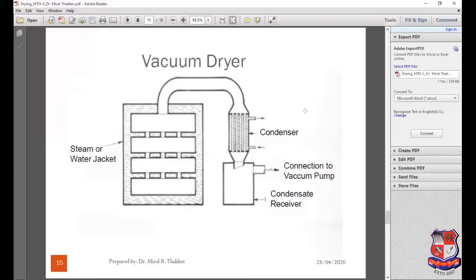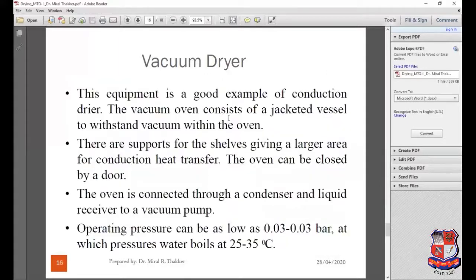The oven can be closed by a door. The oven is connected through a condenser and liquid receiver to a vacuum pump. The operating pressure can be as low as 0.03 bar, at which pressure water boils at 25 to 35 degrees Celsius. This is a basic explanation about the vacuum dryer.